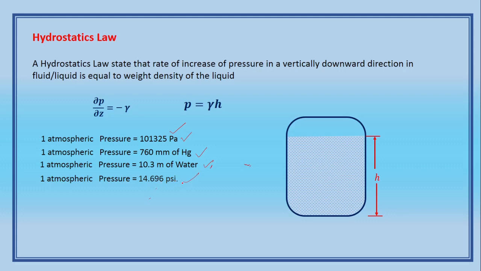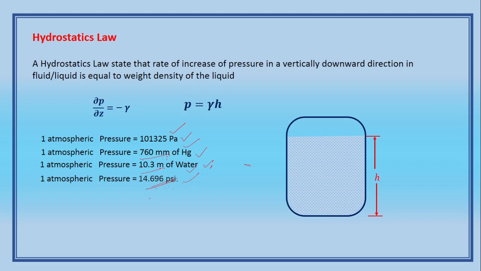If you equate all these, you can convert from one form to another. This 760 mm is a length unit, so this is pressure head, P by gamma. It is mercury, it is water, and this is in the FPS system. You understand my point?